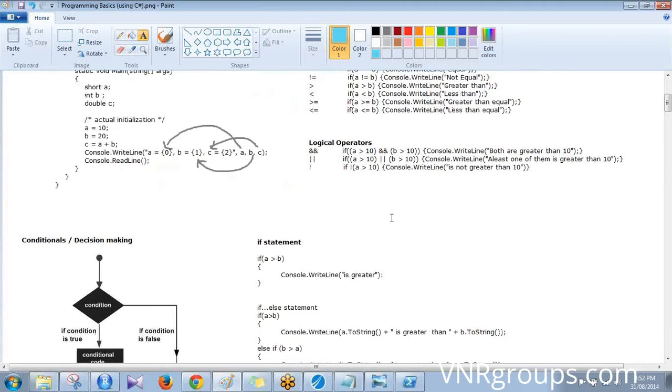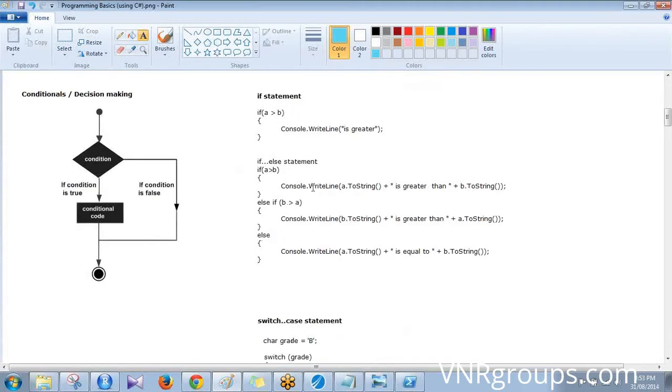Else, do something else. So you got two options there. But you can also chain if statements, like if A greater than B, do this. But if B greater than C, do something else. Else if C greater than D, do something else. And finally, you can say else, do nothing.